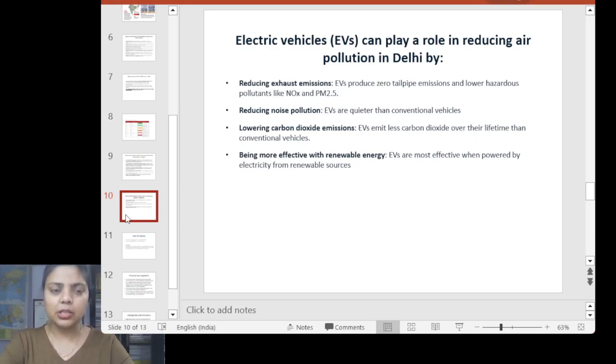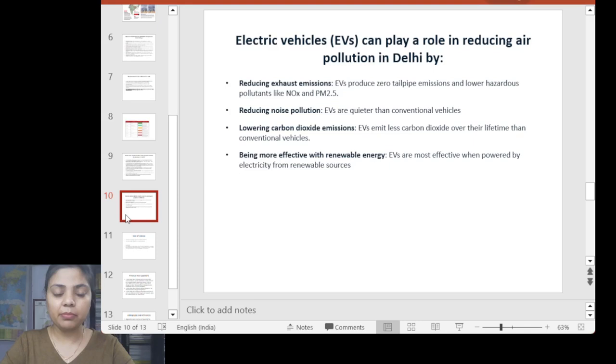Next, we can see the lowering of carbon dioxide emission, as EVs emit less carbon dioxide in their lifetime than other conventional vehicles. But again, this is a very debatable topic: what kind of pollution or pollutant is created when the EV itself is being created? The use of an EV is something different, but when the battery is being created, what kind of impact does it have, and what kind of pollutant is produced by the creation of batteries, and how are we going to degrade it?